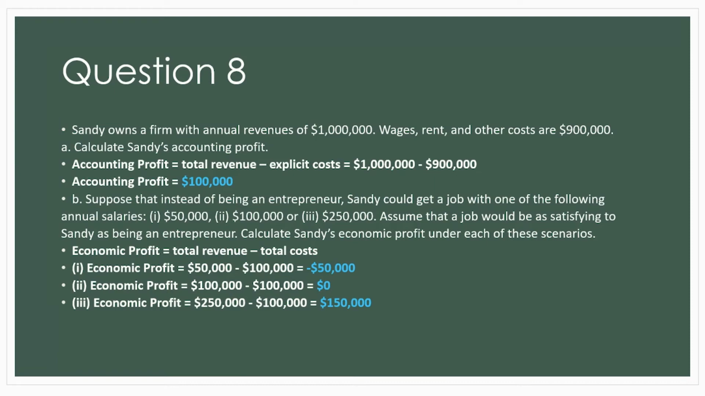So for a job with a salary of $50,000, the economic profit would be negative $50,000. For the $100,000, the profit would be 0, and for the $250,000, the profit would be $150,000.